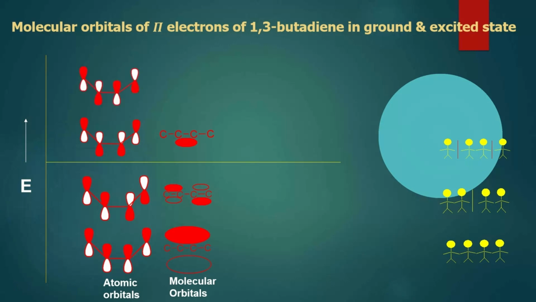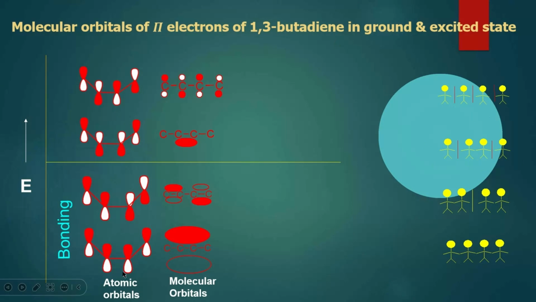Another arrangement of the p atomic orbitals is that the first and second are in opposite phase, second and third are in opposite phase, third and fourth are in opposite phase. Although they are together, they are still not combined together. All four friends are moving in four different directions. These are the types of arrangements of the p atomic orbitals that are possible in the case of butadiene.